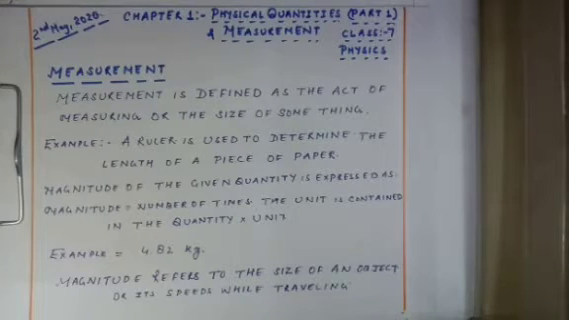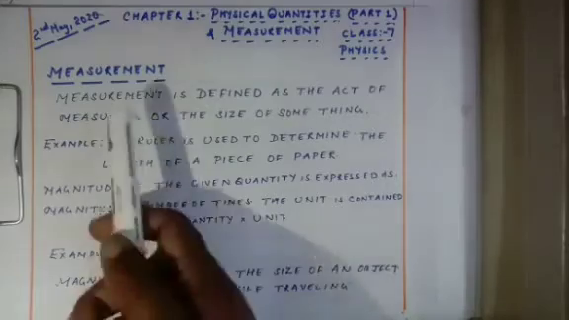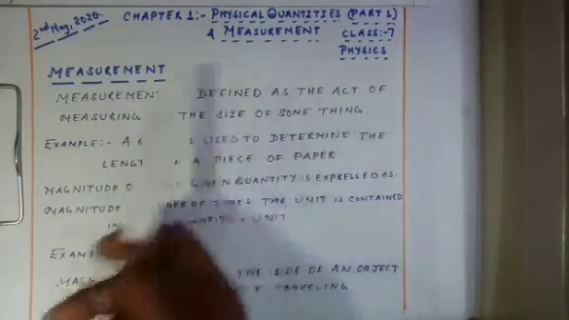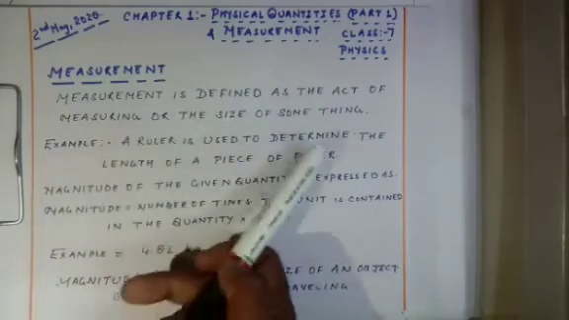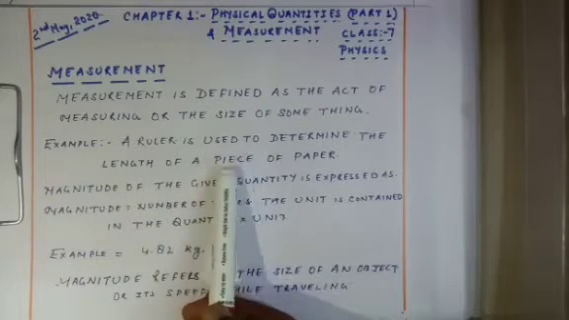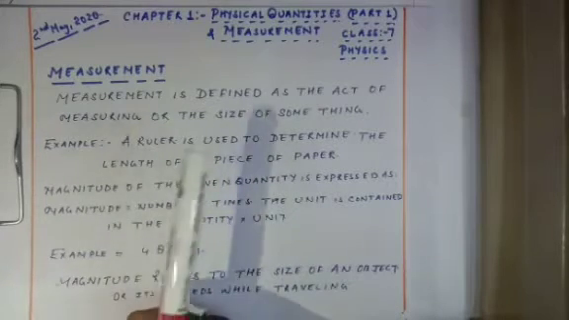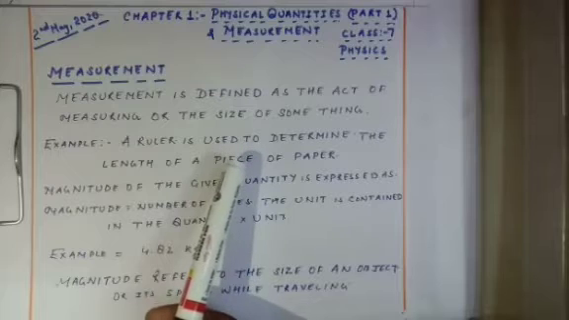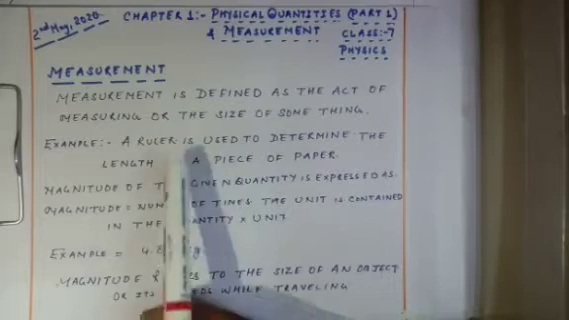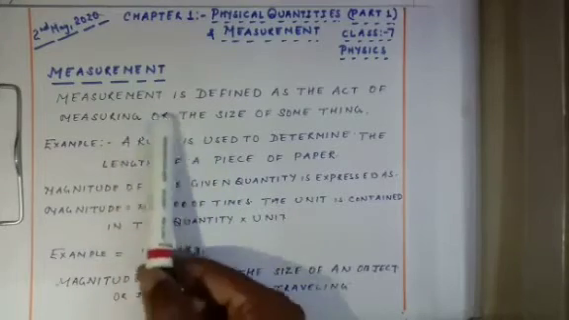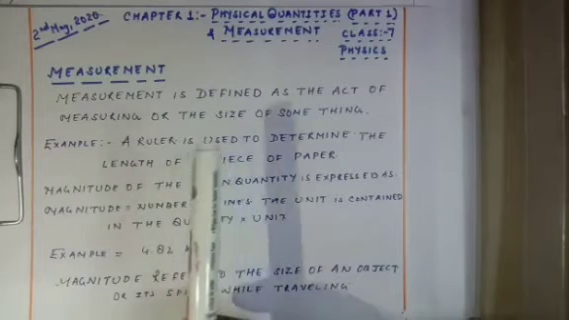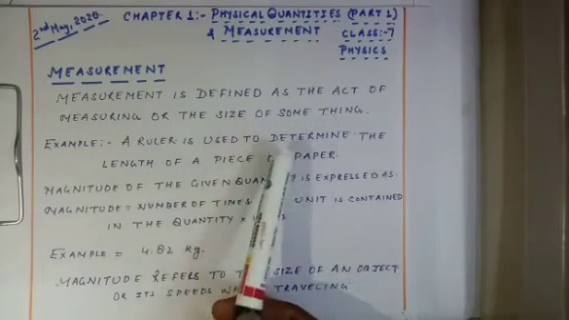Let us see the definition of measurement. Measurement is defined as the act of measuring or the size of something. Let us see an example. A ruler is used to determine the length of a piece of paper. If I have to find out the length of a piece of paper, I am going to use a certain object which is going to give me the exact or accurate length of the paper. Over here, the ruler is an object that is being used to find the exact or precise length of a piece of paper.